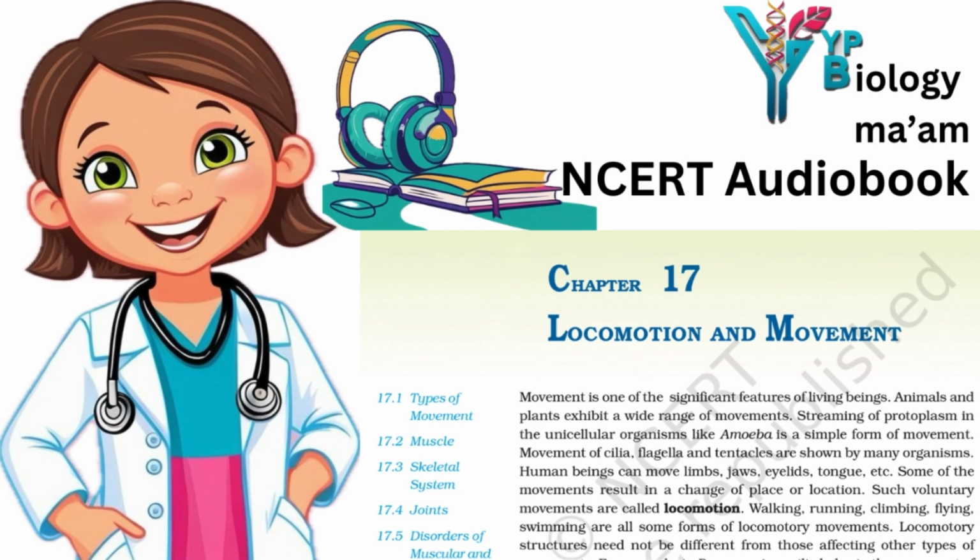Cells of the human body exhibit three main types of movements, namely amoeboid, ciliary, and muscular. Some specialized cells in our body like macrophages and leukocytes in blood exhibit amoeboid movement. It is effected by pseudopodia formed by the streaming of protoplasm as in amoeba. Cytoskeletal elements like microfilaments are also involved in amoeboid movement.